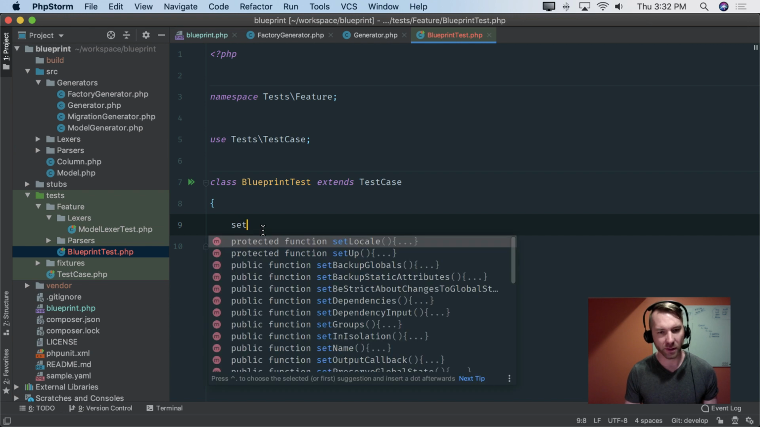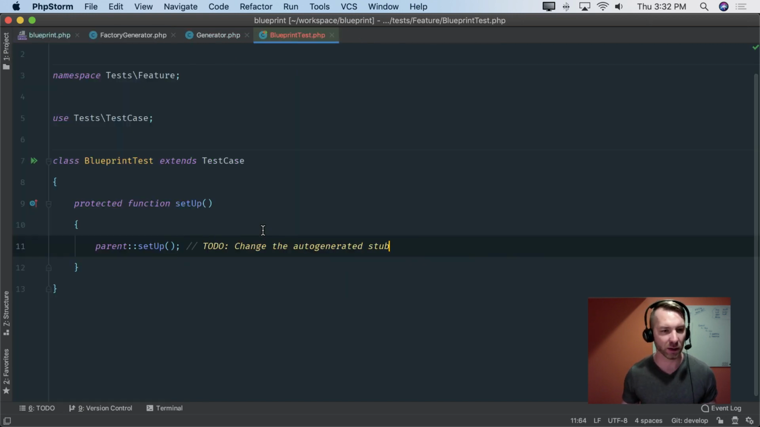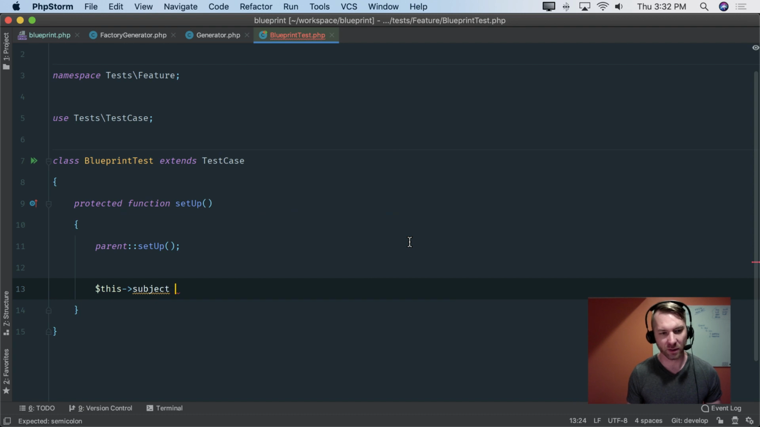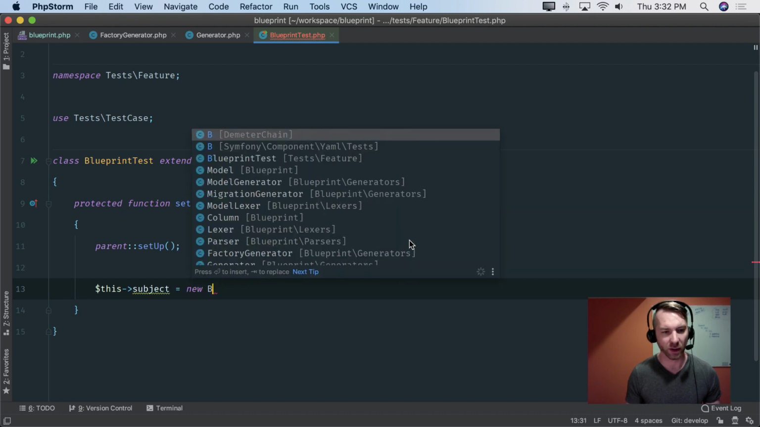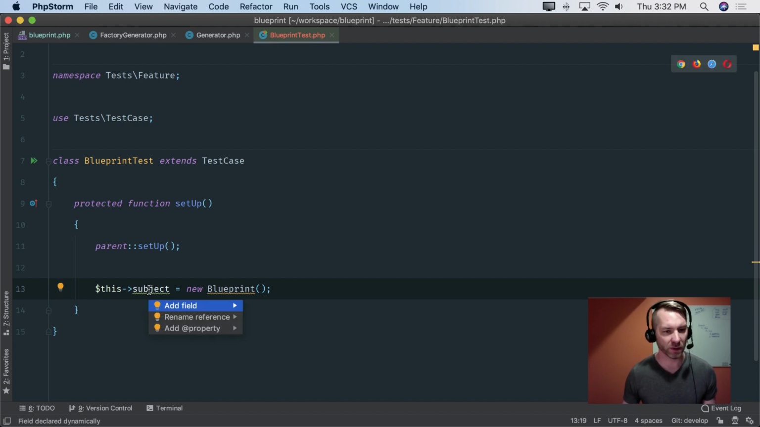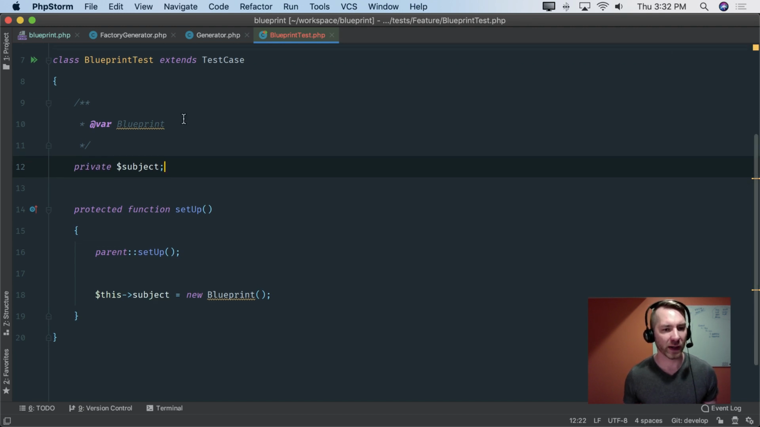So what I'm going to do is set up a subject, and let's get this full screen here. What I like to do is just call things subject, and really this is just the subject under test, right? That's shorthand, so I don't have to think of ways to name things. I could call this blueprint, of course, but I just like using subject. And let's go ahead and add a field for that. And it's a blueprint file, which doesn't exist.